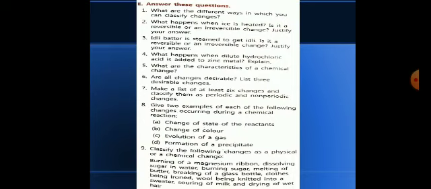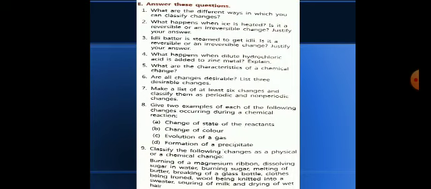Melting of butter is physical change. Breaking of a glass bottle is also a physical change. Clothes being ironed, physical change. Wool being knitted into a sweater, physical change, because again from the sweater we can get wool again. Now souring of milk is chemical change. Drying of wet hair is physical change. Now as you know, physical changes are reversible, we can reverse them back. Okay, but chemical changes are irreversible.